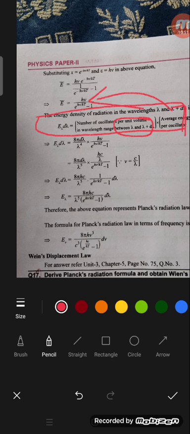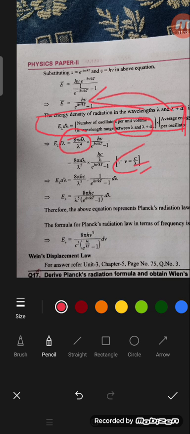The number of oscillators per unit volume in the wavelength range lambda to lambda plus d lambda is 8 pi d lambda by lambda to the power 4. Then 8 pi d lambda by lambda to the power 5 into hc by (e to the power of hc by lambda kT minus 1).